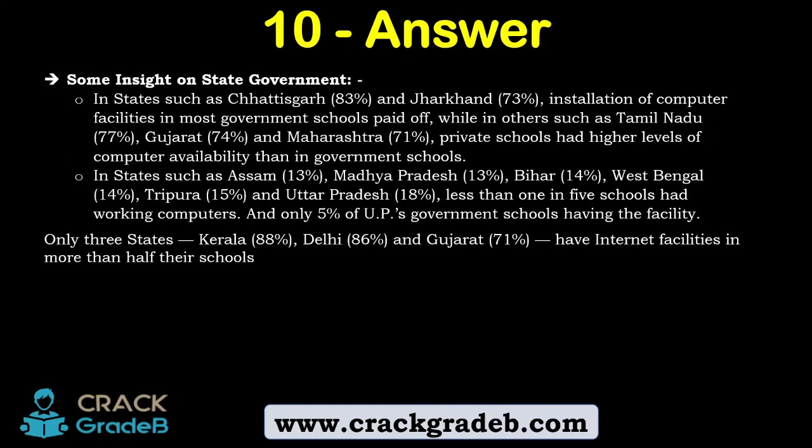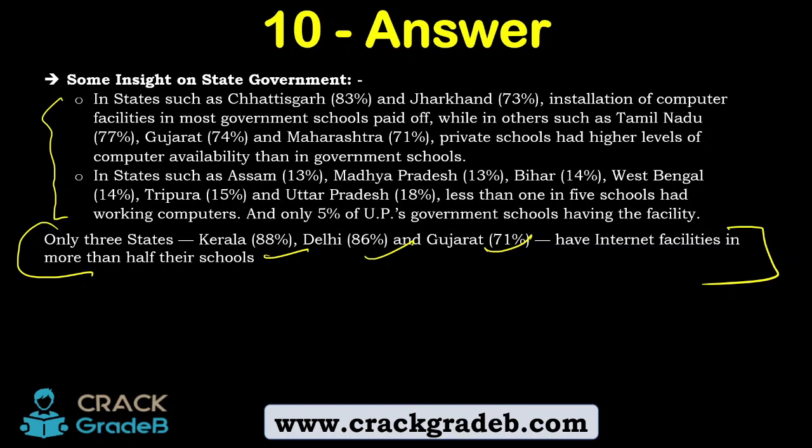So the details are some insight on the state government. In states such as Chhattisgarh, okay. So no, let us not read the entire thing. You may pause the video and read. And obviously, these are not all important. What is important is here. Only three states, Kerala, Delhi, and Gujarat. 88% in Kerala, 56% in Delhi, and 71% of schools in Gujarat have internet facility, right?